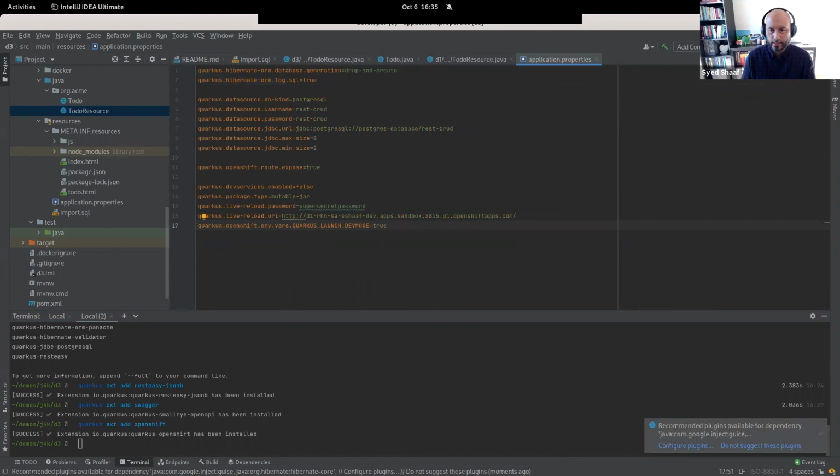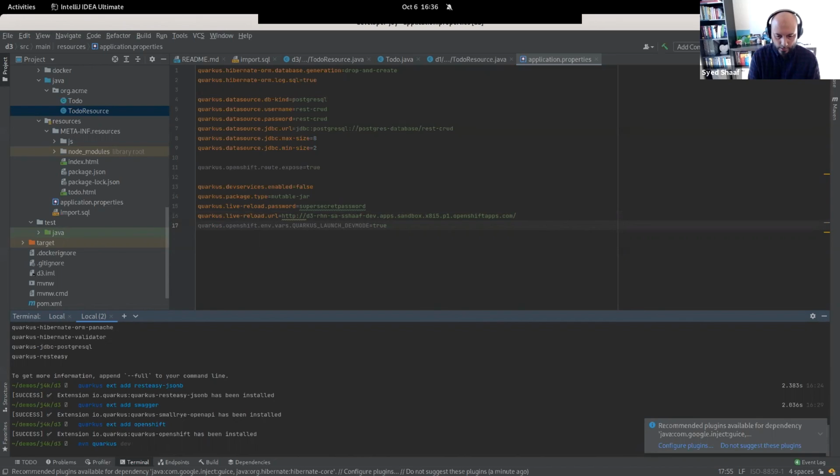So what I'm doing is that I am saying, hey, I have a database, because previously the dev service database already had its own configuration and everything, and I was using it locally, but now for production, I want to use this, right? Or for current deployment as an example. I'm also saying that, hey, when you deploy my application, make sure that you also expose a route so that my application is now accessible from online as well. And then again, I'm also trying some of the other things that I want to do, which is I want to try to access this application through my IDE as well.